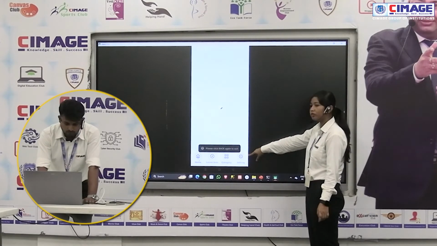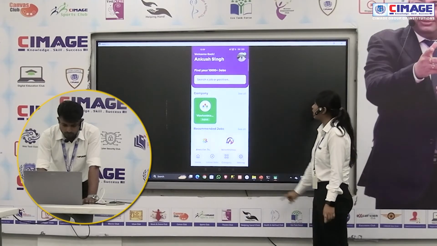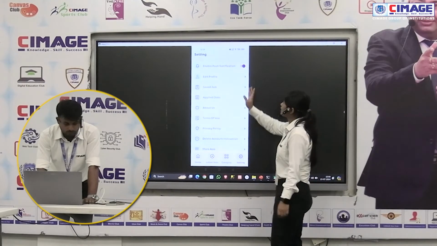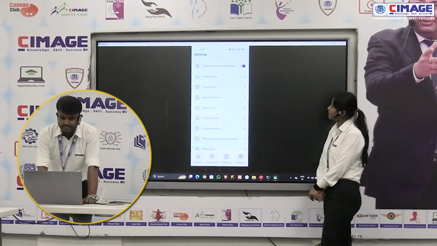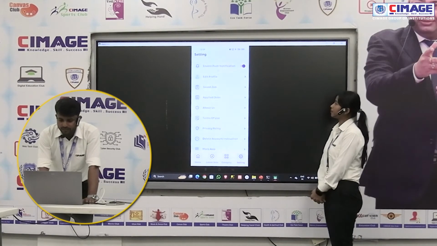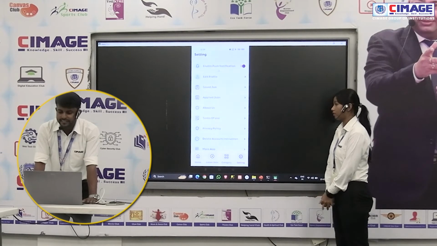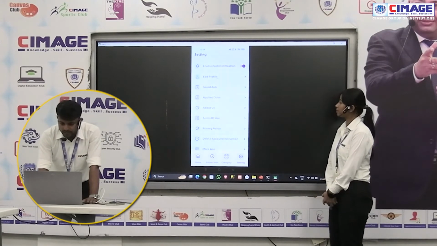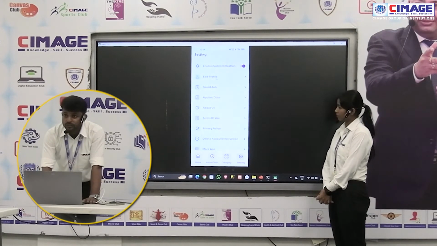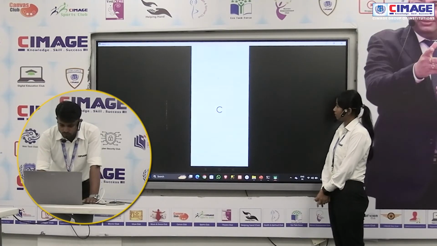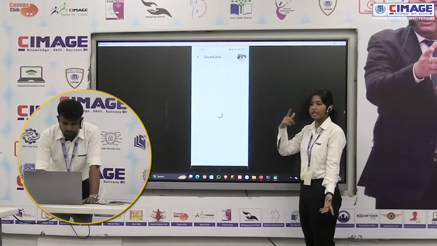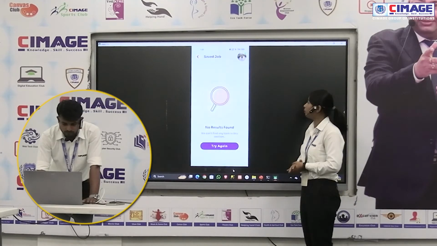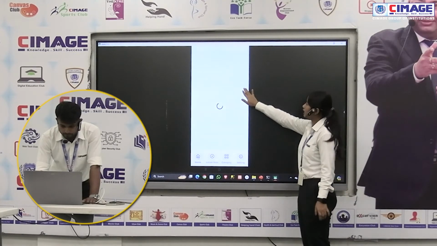And this is the setting bar. By clicking setting, we can find a variety of features and functions. Here are the many features available in settings, like enable bar. Here we can also enable and disable the notification. And after that, edit profile, which I showed you. And this is the saved job. If you save any job, if you bookmark any job, then it will show here in saved job.